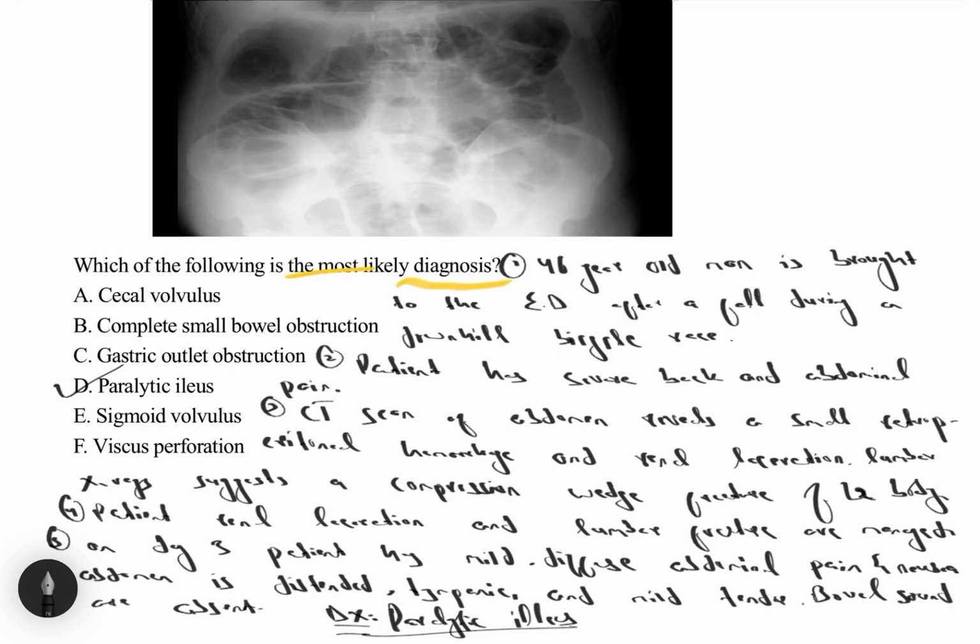So paralytic ileus is commonly due to abdominal surgery, but can also be seen in retroperitoneal abdominal hemorrhage, intra-abdominal inflammation, for example from pancreatitis, intestinal ischemia, and electrolyte abnormalities.